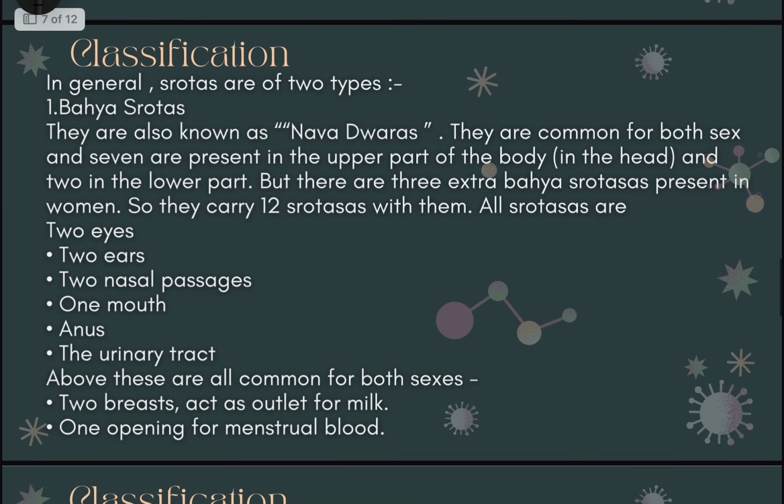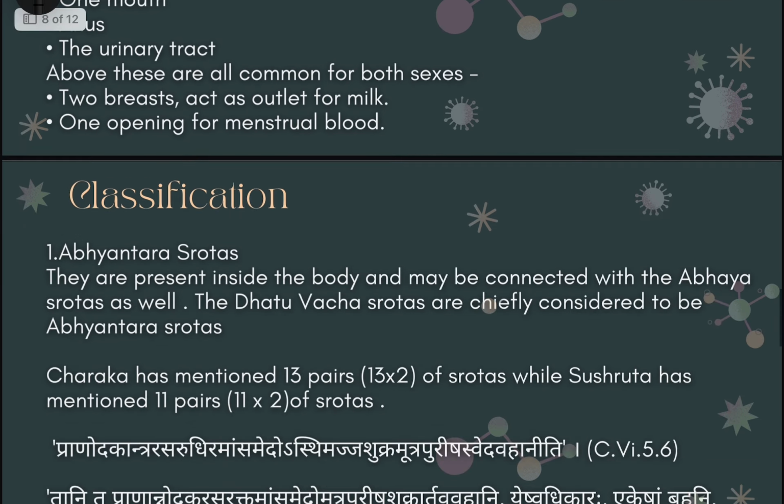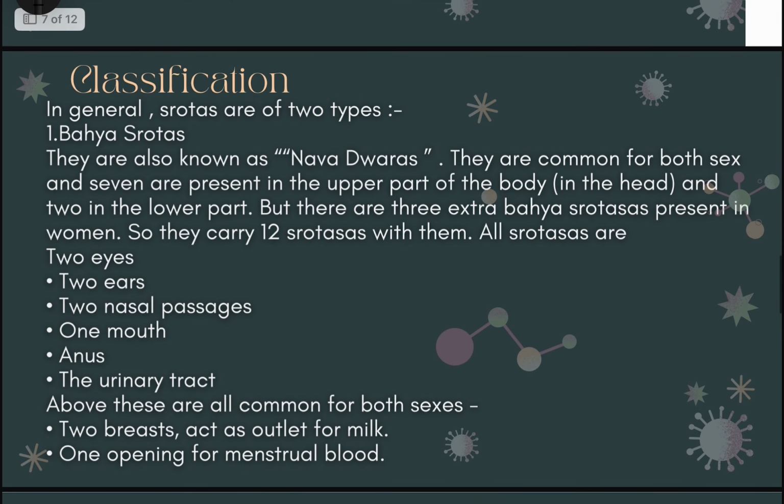Next, classification. In general, Shrotas are of two types. First is the Bahya Shrotas, and second is the Abhyantar Shrotas. The word Bahya means external, and Abhyantar means internal. The Bahya Shrotas also have a synonym, the Nav Dwaras. Nav means 9 and Dwaras means the entrance or the door.